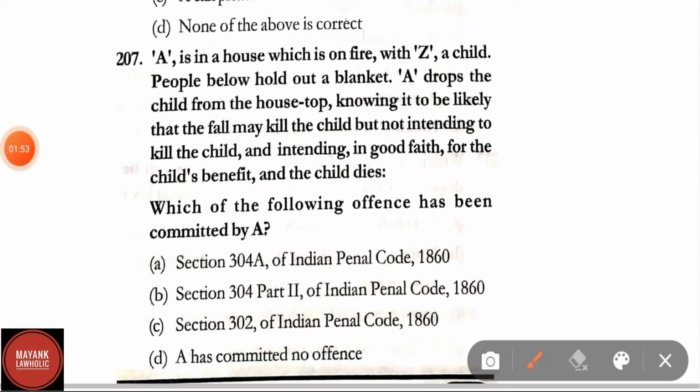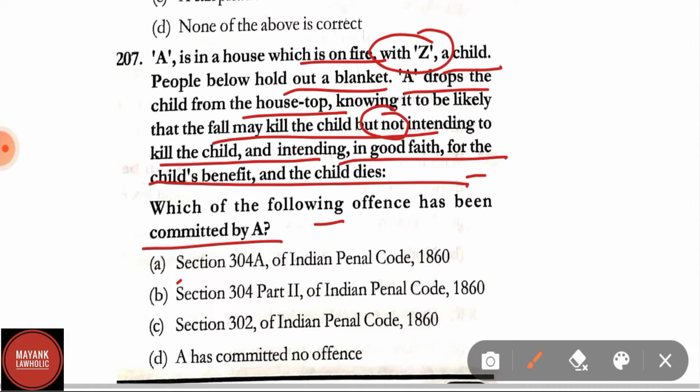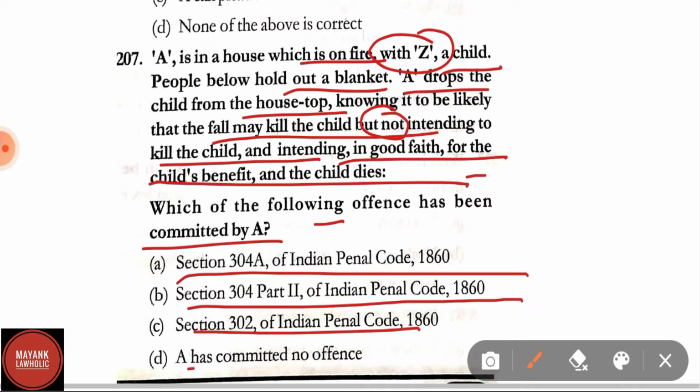Question number 207. A is in a house which is on fire with Z, a child. People below hold out a blanket. A drops the child from the house top, knowing it to be likely that the fall may kill the child, but not intending to kill the child and intending in good faith for the child's benefit, and the child dies. Which of the following offences has been committed by A? Option A, section 304A of IPC; B, section 304 part 2nd of IPC; C, section 302 of IPC; D, A has committed no offence. Here the correct answer is option D, that is A has committed no offence.